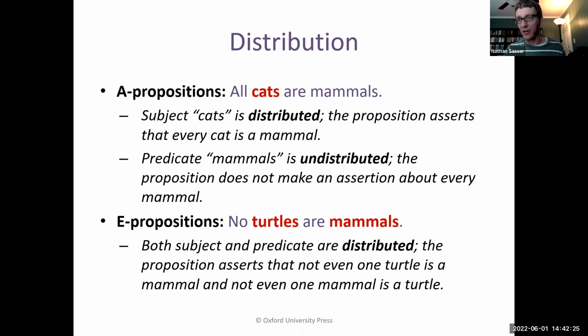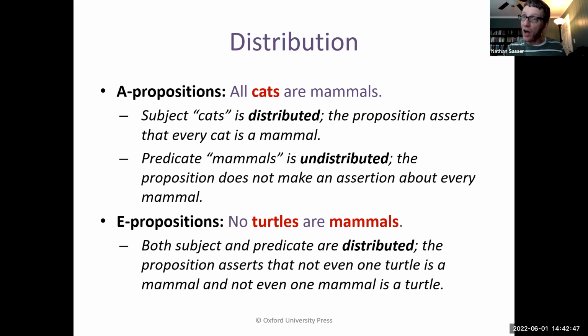When we learn about Venn diagrams, you'll see the picture of this. You're actually saying something about every member of the subject class, turtles, namely, that every member of the turtle class does not belong to the mammal class. You're saying none of them fall into that circle of mammals.